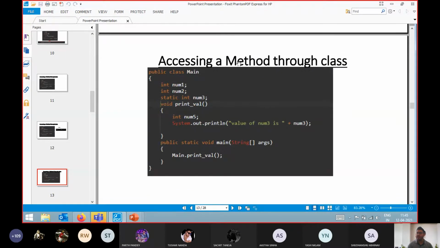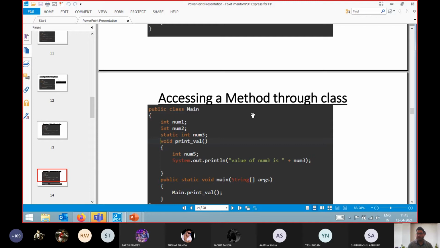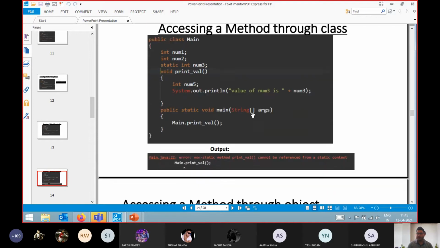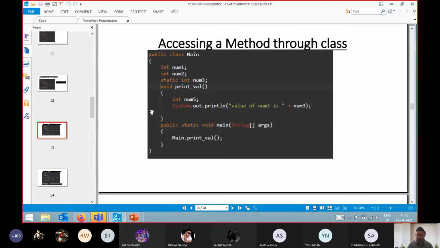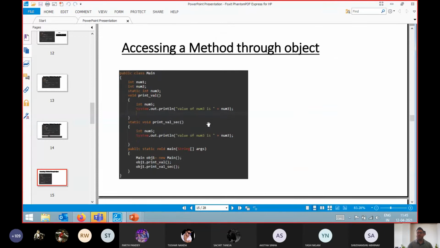Now what we are doing is accessing a method through a class. I think I have repeated the same example, like this. What is the difference in this question? Let me show you. Yeah, num3. What is num3? Okay, I have made some error. Now this is the thing: accessing a method through an object.